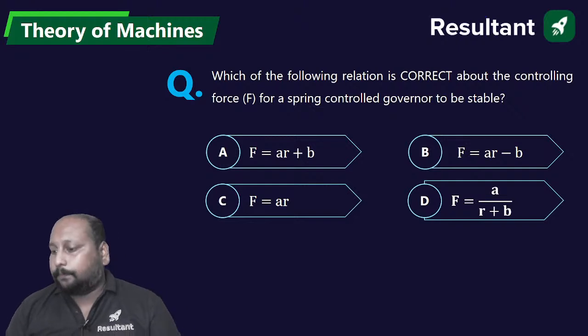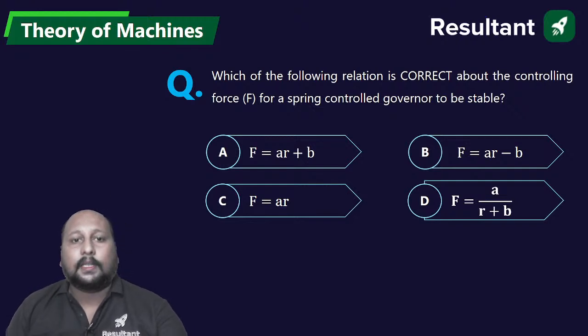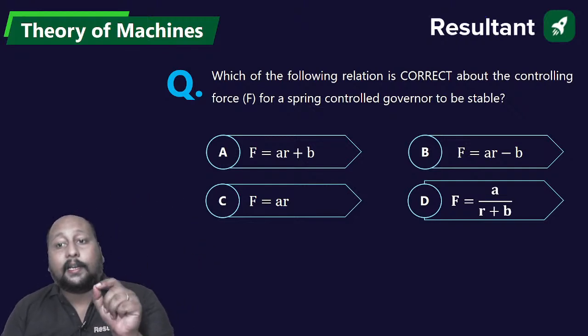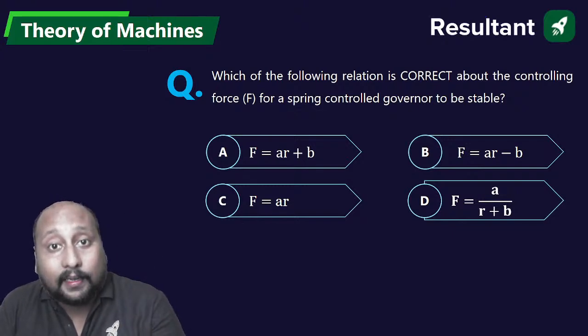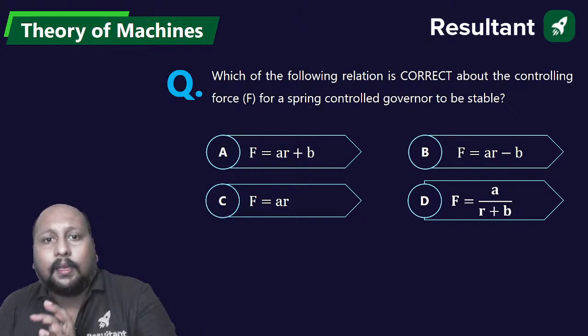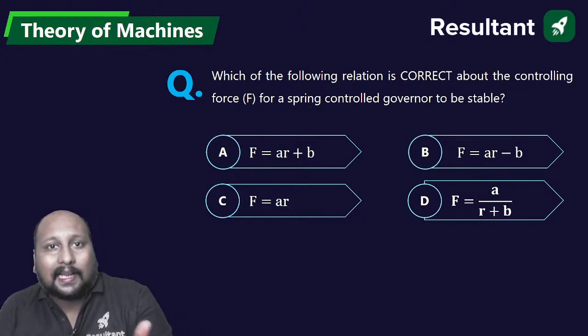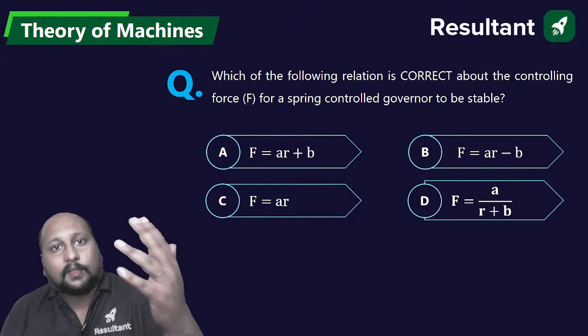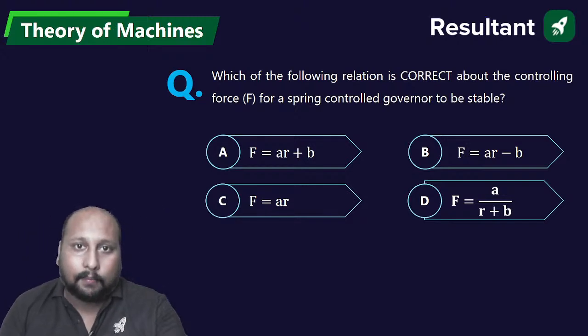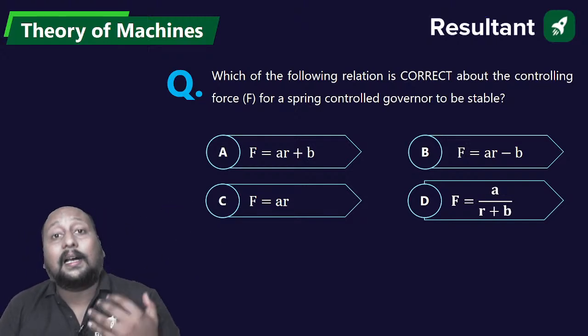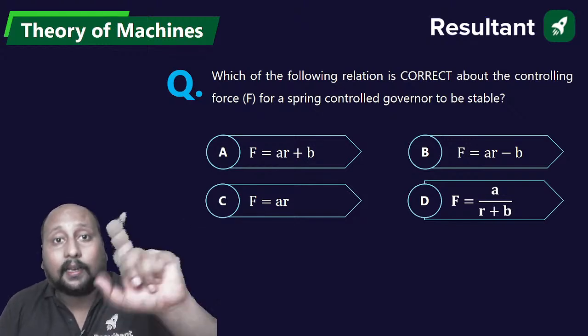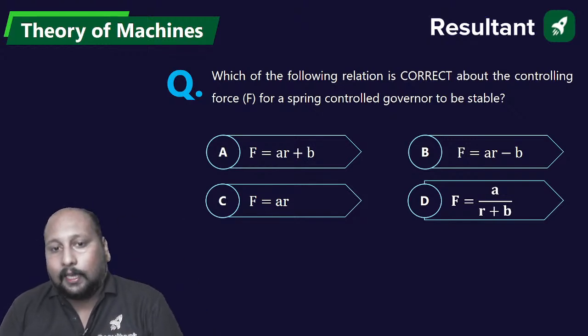Last question on the screen. Which of the following relations is correct about the controlling force F and the spring control? This question is being repeated. You can clearly see, might be the way they are asking is different, but the logic is the same. We have already solved one question from this topic previously, and this way they are asking the same logical question again and again in the examination. A, B, C or D.